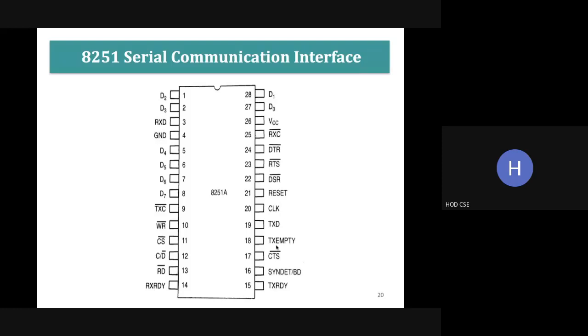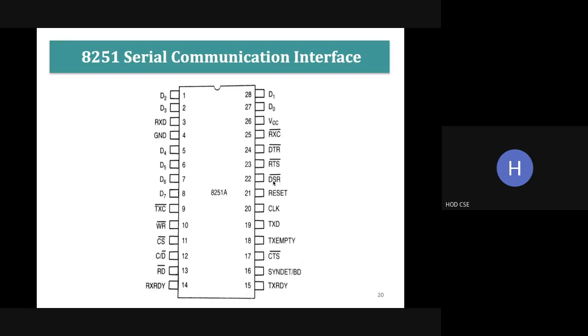Next one is transmitter empty. Next one is transmit data. Next one is the clock signal. Then we have a reset signal. Next one is DSR, data set ready. That is, after framing, the data will be ready for transmission, and at that time it will be active.